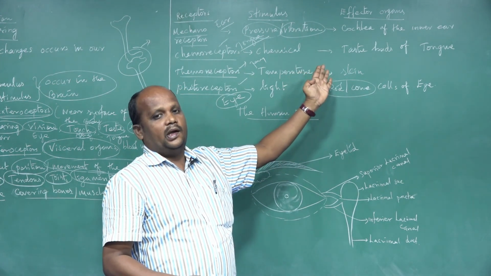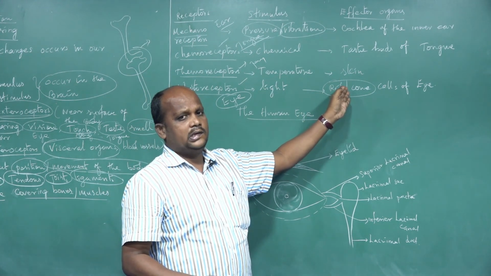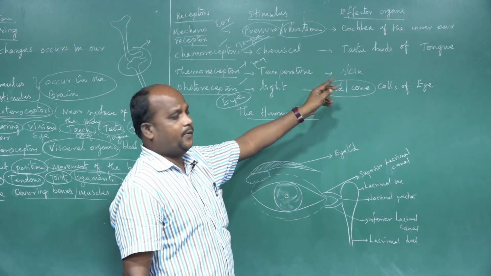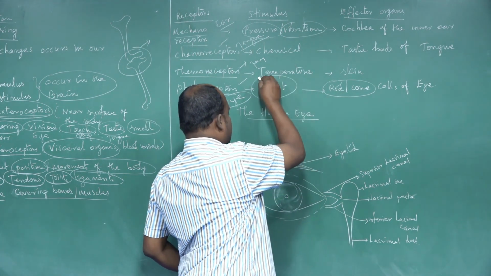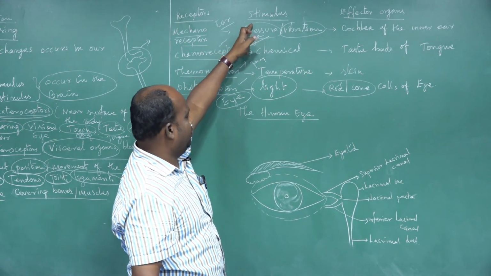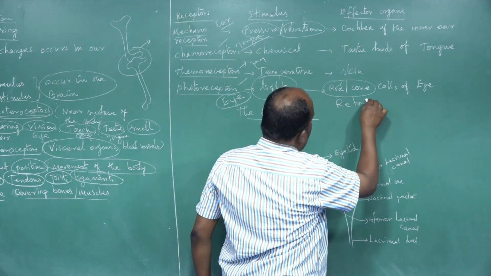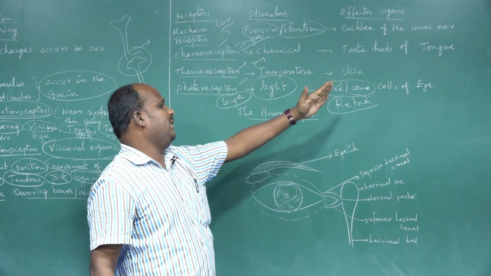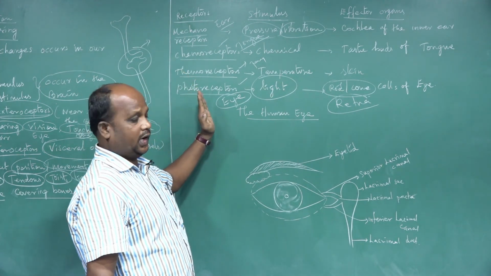It can be compared to a screen, which is the retina. The retina contains two types of cells, the rod cell and the cone cell. These are photosensitive cells that respond to light sensation. Light is a different type of stimulus coming from surrounding objects. The responsible organ is the retina, which is part of the posterior part of the eye.